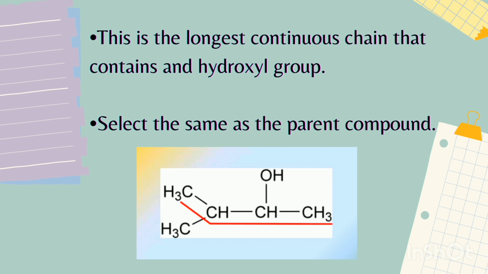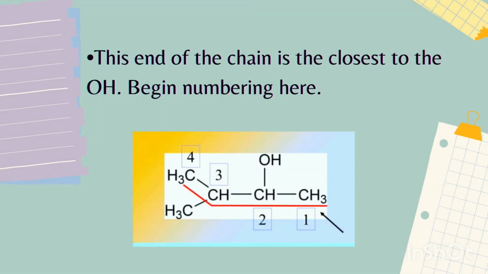Since you are already familiar with the IUPAC rules, let me walk you through the process of applying the rules to the naming of alcohols. As you can see in the presentation, the first rule is to choose the longest continuous chain. So the red line you see there is what it means. To the next slide, keeping the IUPAC rules in mind. The arrow on the right side of the chain is the one closest to the OH, so the counting begins there.